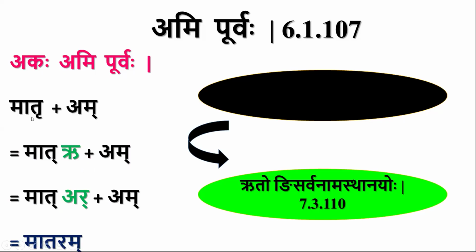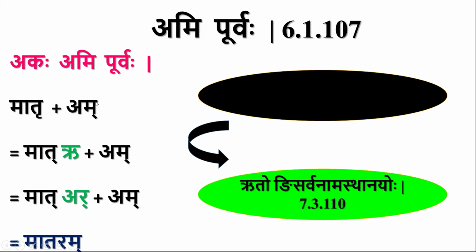Ekavachana vibhakti rupa of Matru. So this Ami purva is not applicable for Rukaranta words. Whenever there is Ru followed by a pratyaya, then this sutra is not applicable. But this Ami purva can be applicable in case of Ru plus something that is not a vibhakti pratyaya, if it is not a supratyaya.